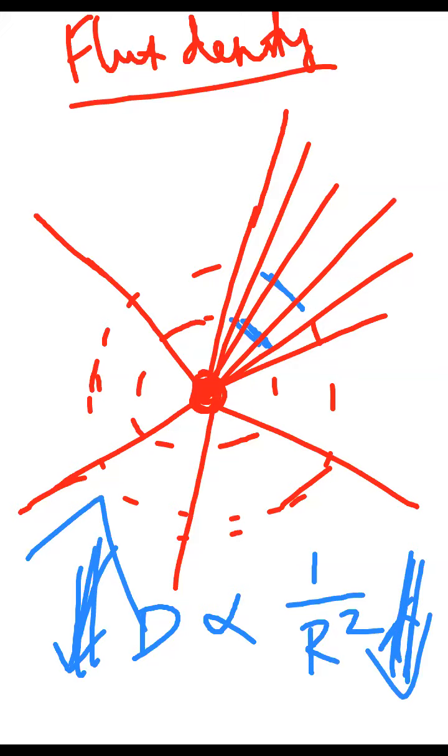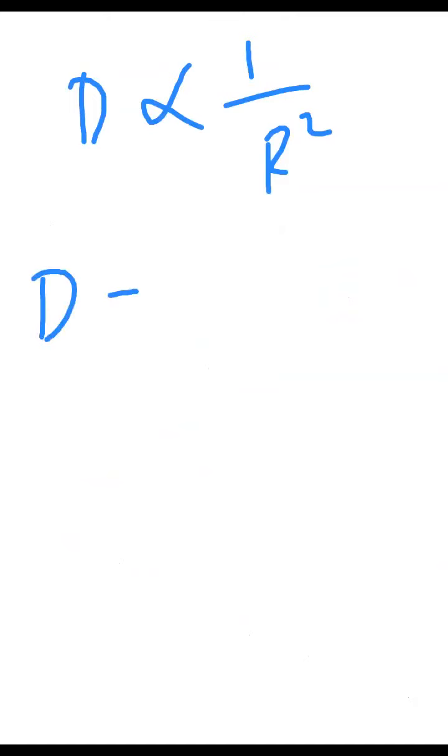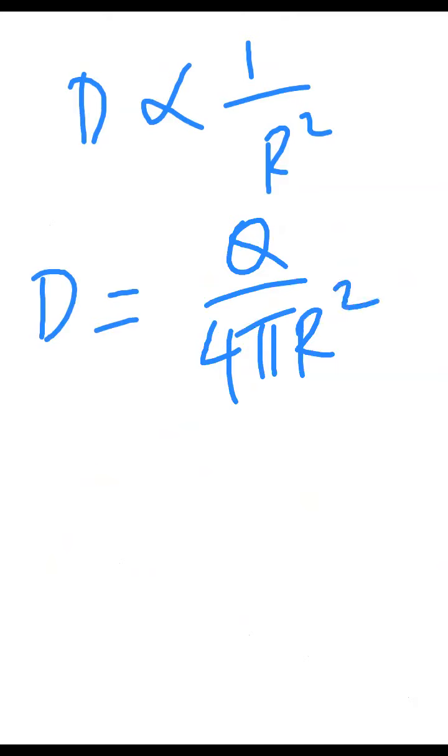So what we have concluded is that the density of the flux lines decreases as the distance increases. Density means the amount of flux lines available in a particular area or particular point or particular line. That is the flux density. That's why they call it flux per unit area. We have calculated that the flux density is inversely proportional to R square, but the actual value of the flux density is Q divided by 4 pi R square.